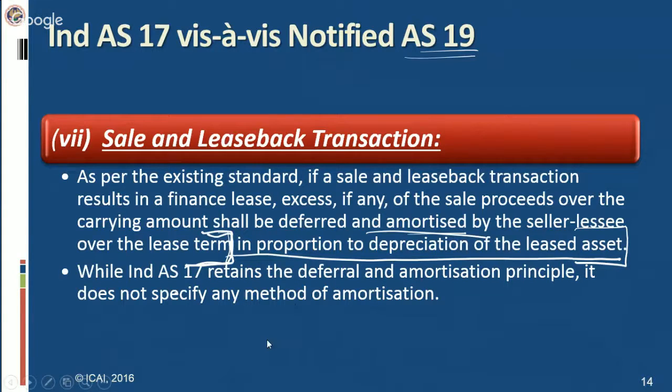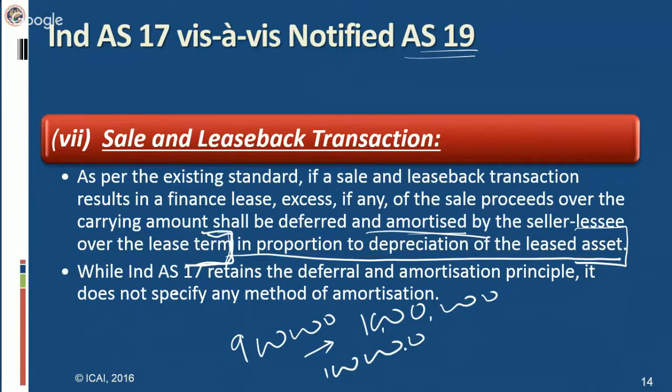Suppose in case of sale and leaseback transaction, you sold the asset to the lessee for rupees 10 lakh. It was appearing in your books for rupees 9 lakh. So the difference of this 1 lakh, if a sale and leaseback results in a finance lease, if any of the sale proceeds over the carrying amount shall be deferred and amortized.